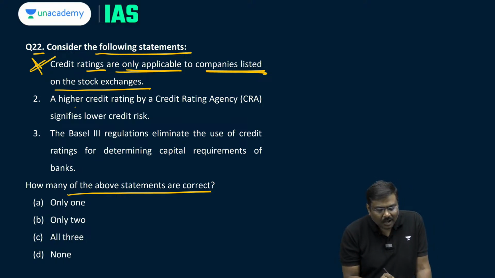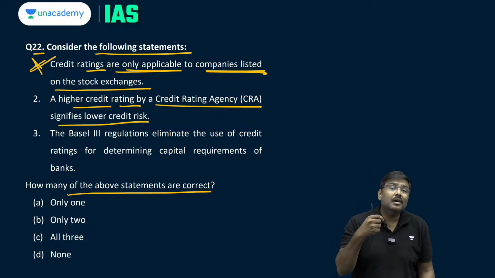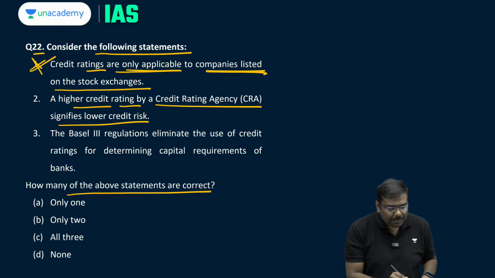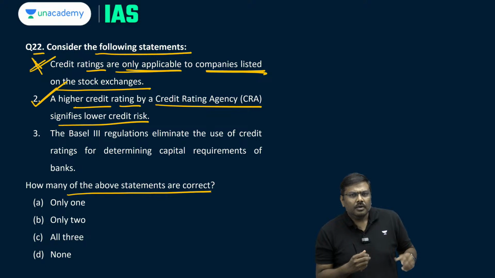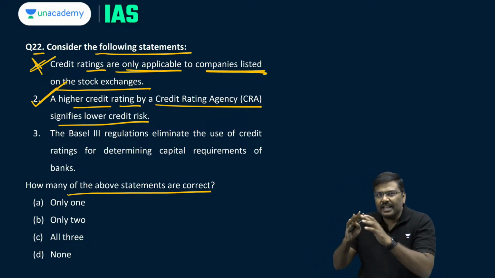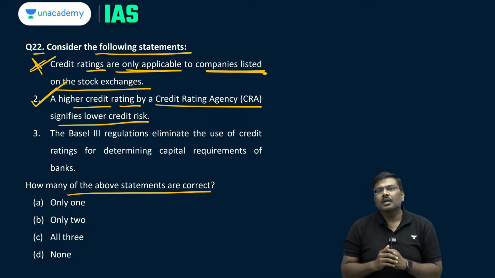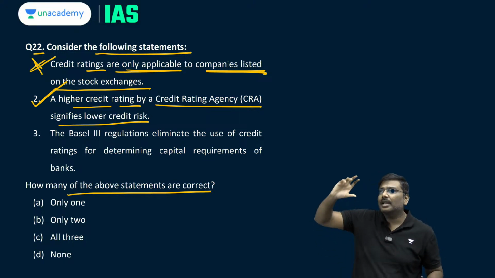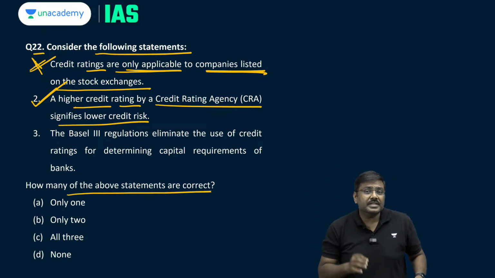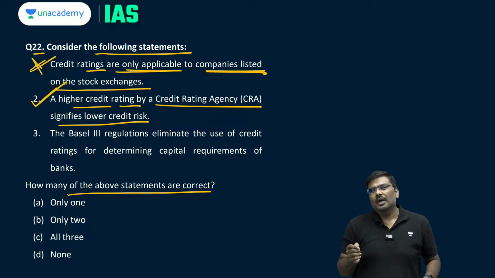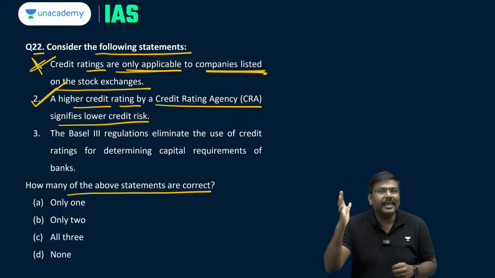Second statement, a higher credit rating by an agency signifies lower risk. This statement is absolutely correct. Why so? Whenever you look at the table of credit rating agencies, the ratings are divided into two groups. The group which is generally represented in the first part of the table is called an investment grade. And the best example of an investment grade rating is AAA.